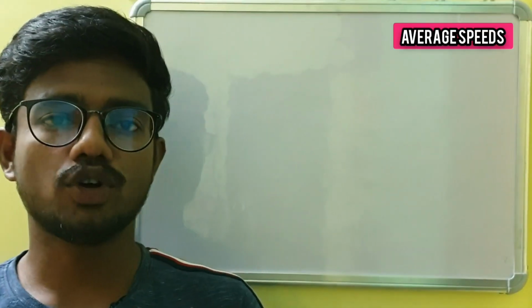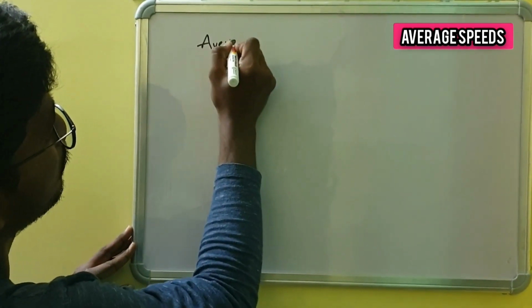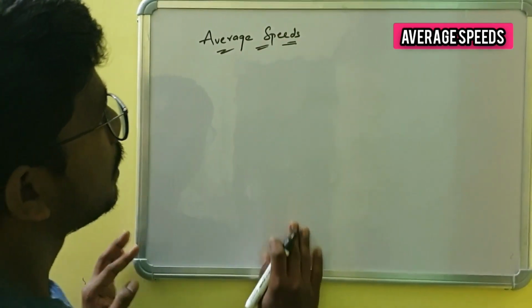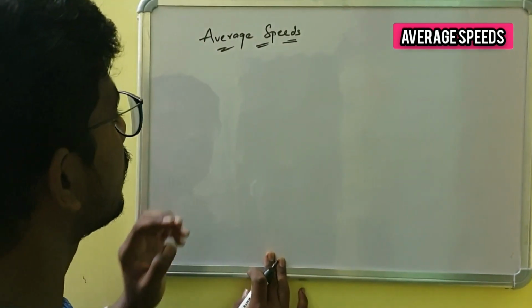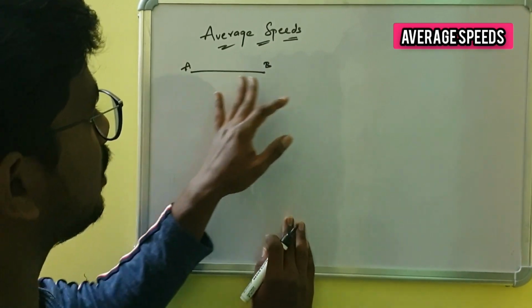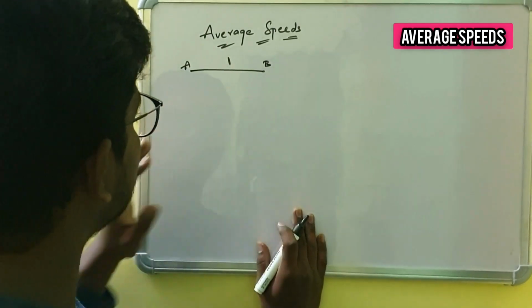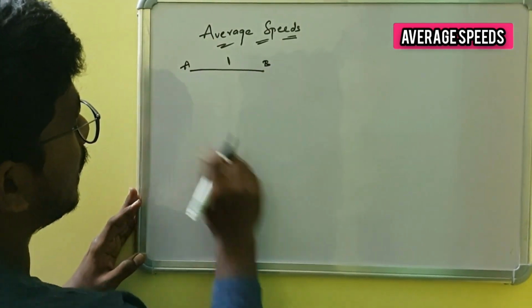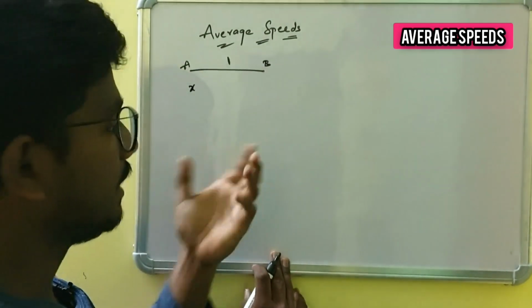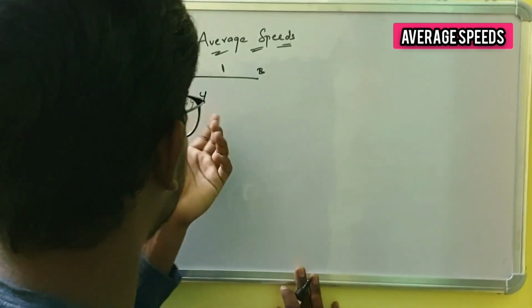Now I am going to discuss average speeds. Let us consider two cars moving between two points A and B. The distance between A and B be 1. Two cars are traveling from A to B. Let us consider that the speed of car 1 be x and the speed of the other car be y. Then what is the average speed of both cars?